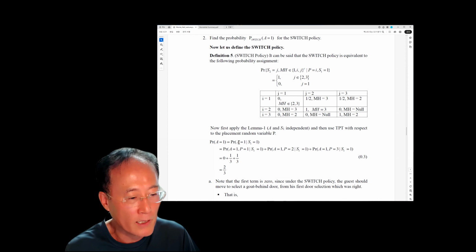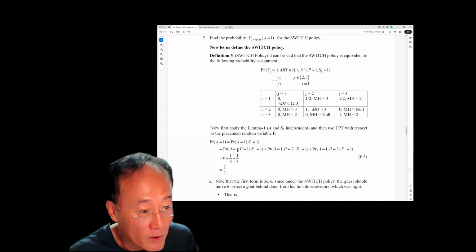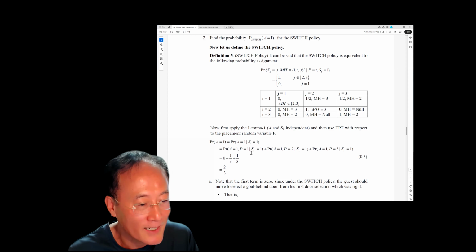And then we can decompose this into P1, P2, P3 again. Now, under the switch policy, if you condition on S1 equal to 1, S2 has to be some door other than door number 1. And if the placement of the Cadillac is door number 1, this probability cannot but be 0.